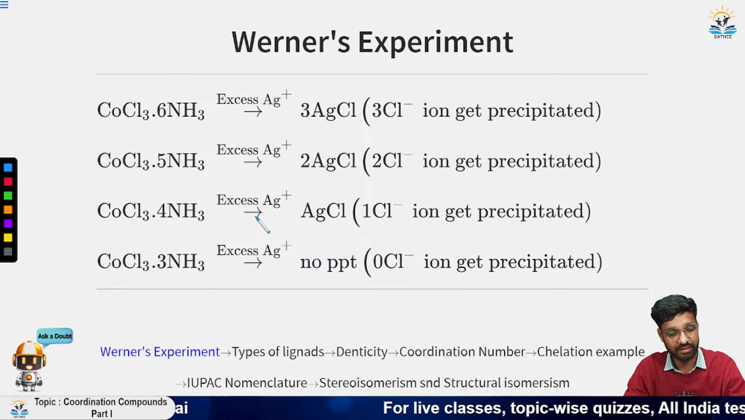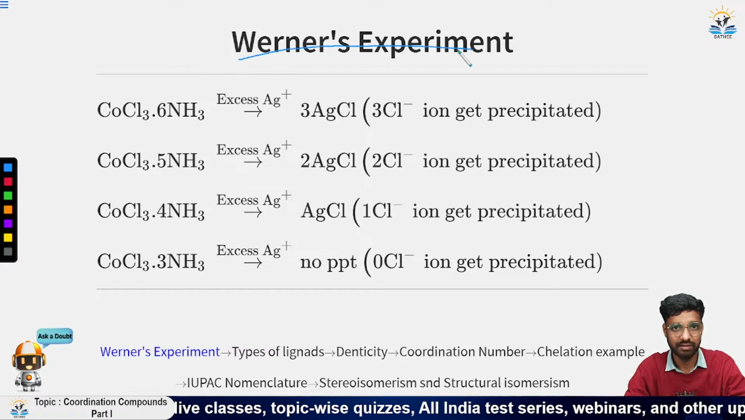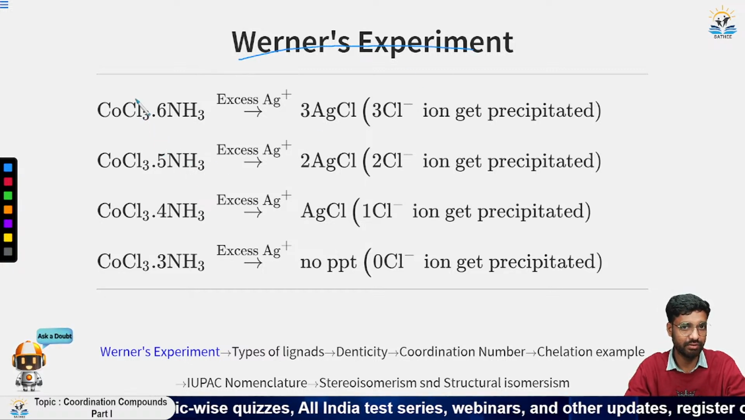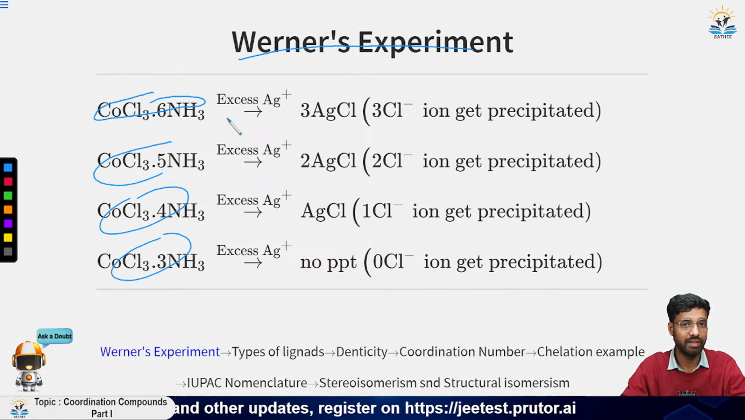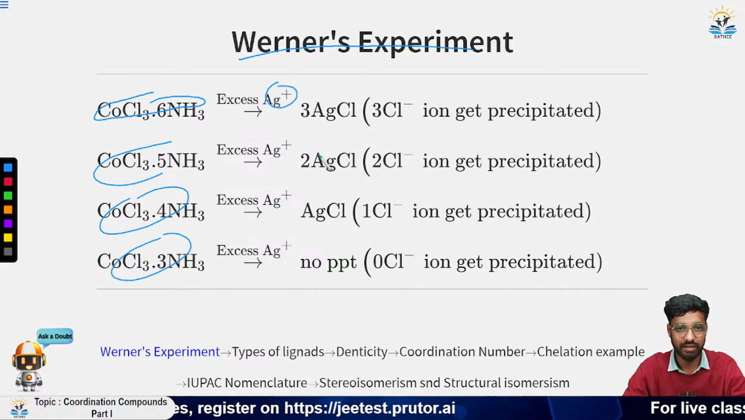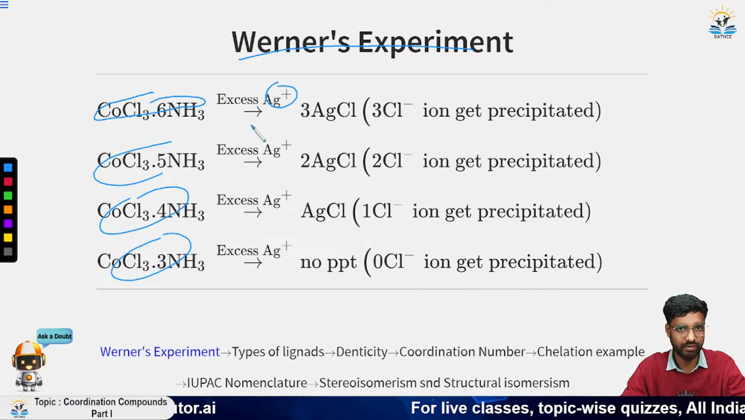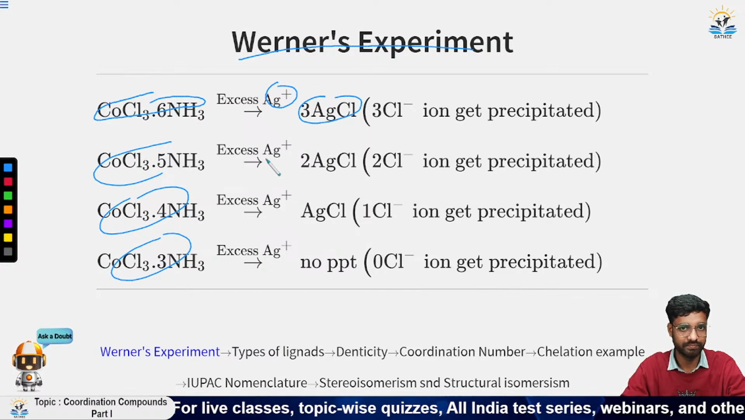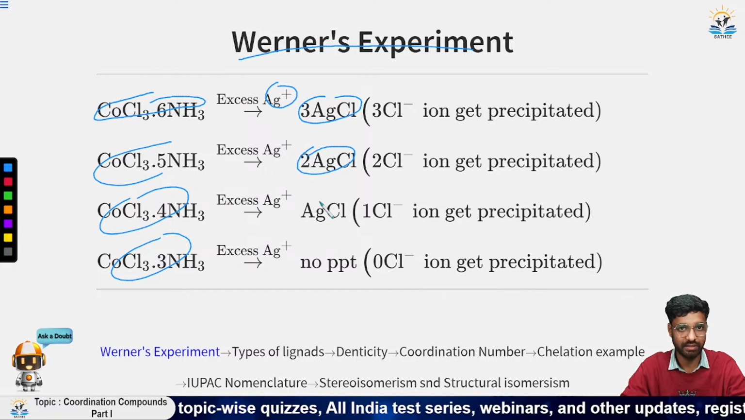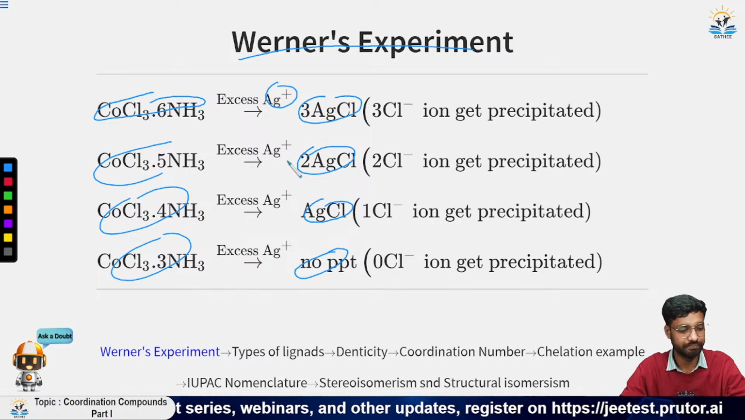The first theory to explain coordination compounds was given by Werner. What he did is that he reacted CoCl3·6NH3, and similarly the 5NH3 and 4NH3 compounds, with excess Ag+. And what did he find? On reacting with excess Ag+, the first one gave 3 AgCl, the second one gave 2 AgCl, the third one gave 1 AgCl, and the last one gave no precipitate.